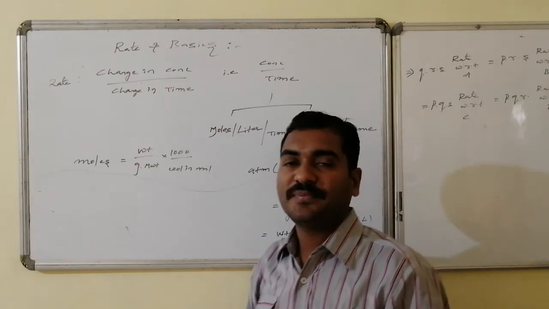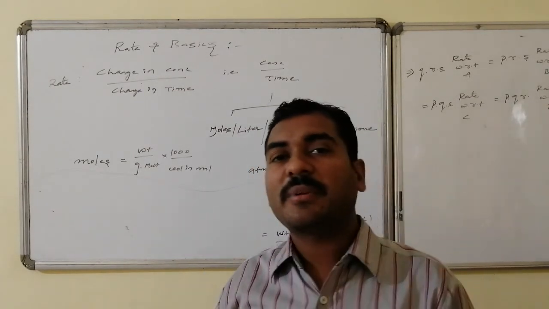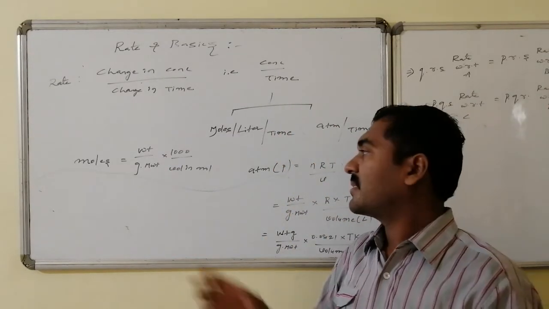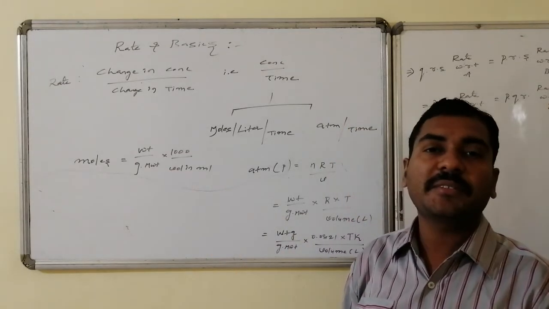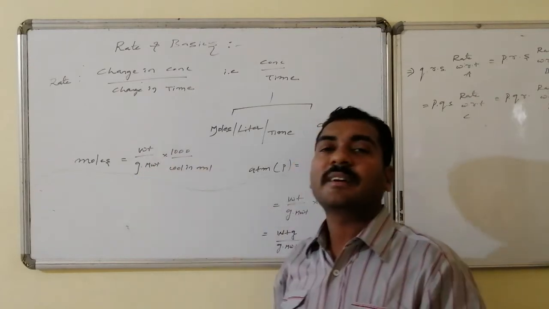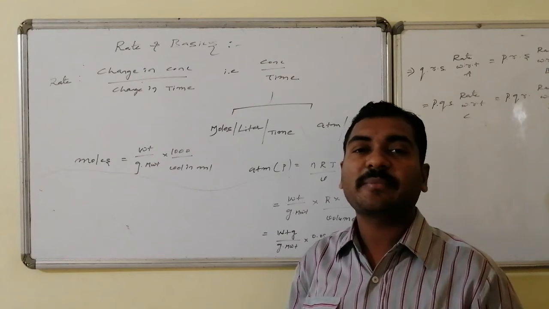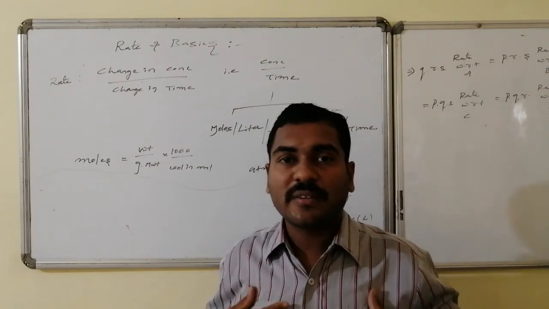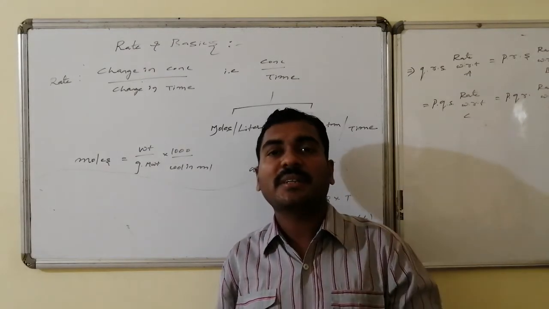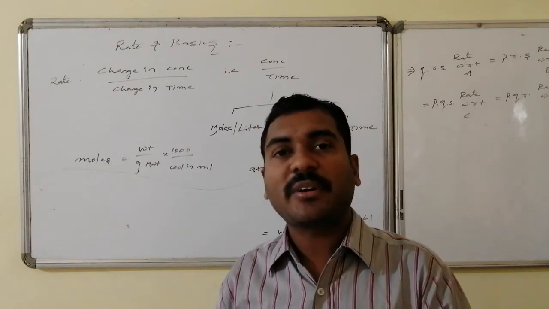Moles is concentration. Moles is calculated with the formula weight divided by gram molecular weight, times 1000, divided by volume in ml. Once again, it is connected with the basic property of the substance, that is the weight of the substance. Concentration is indirectly linked with the amount of substance participating in the transformation. Though for our ease we study concentration in terms of moles, those moles are interrelated with the number of grams and the corresponding molecular weight.